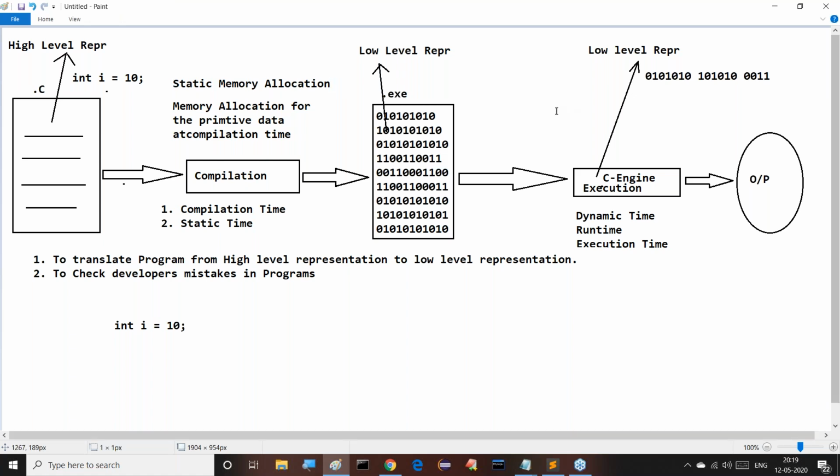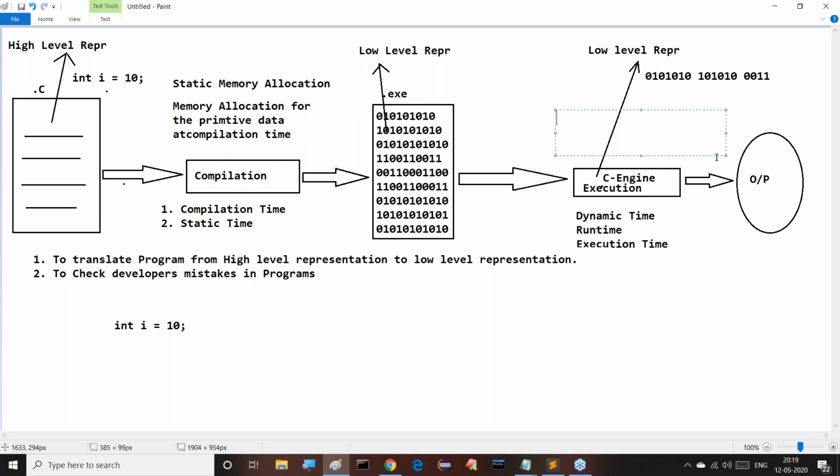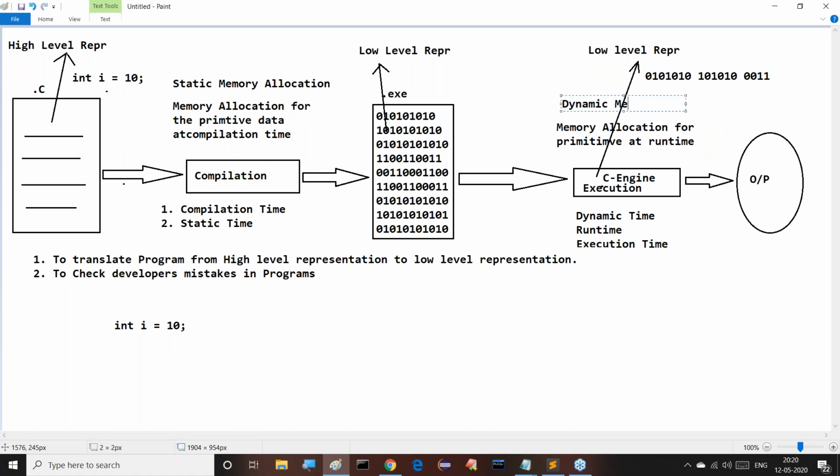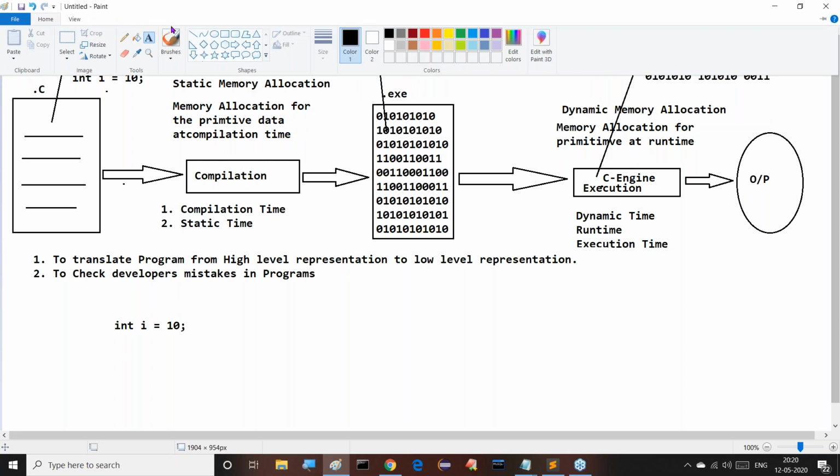Similarly, if any programming language allows memory allocation for primitive data, it's a default memory allocation. So if any programming language allows memory allocation for primitive data at runtime, then that memory allocation is called dynamic memory allocation. Guys, two types of memory allocations are available.